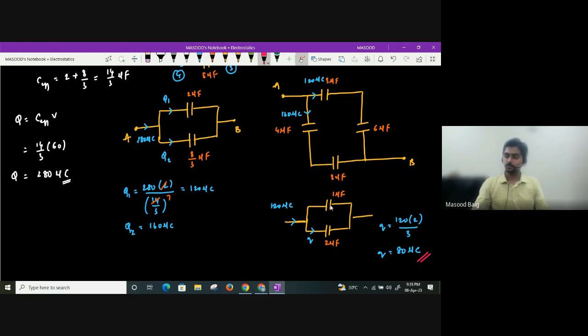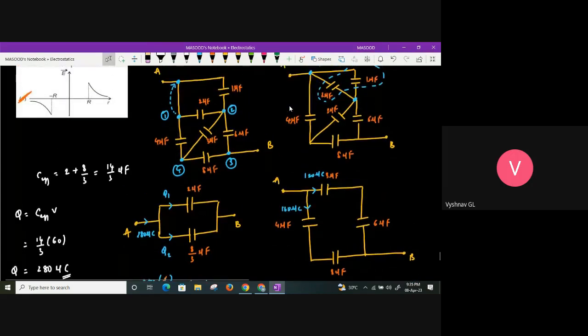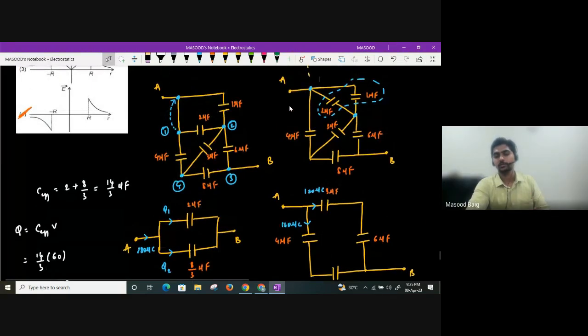What will be the charge stored in 1 microfarad? How much will it be? It will be 40 microcoulomb. What will be the charge stored in 6 microfarad? 120 microcoulomb. What is the charge stored in 4 and 8 microfarad? 160 microcoulomb. What is the charge stored in the actual 3 microfarad? How much is the charge stored in 3 microfarad, guys? 0, because it is being removed again. This is how we do charge distribution in case of capacitors, guys. Clear, everyone?